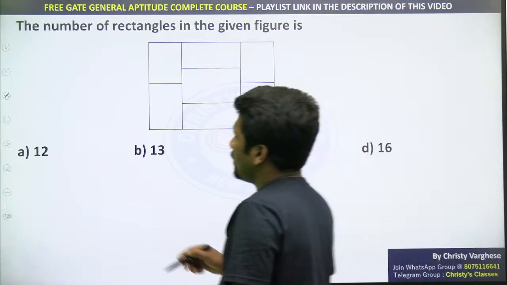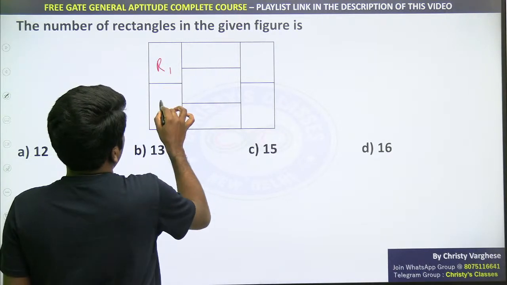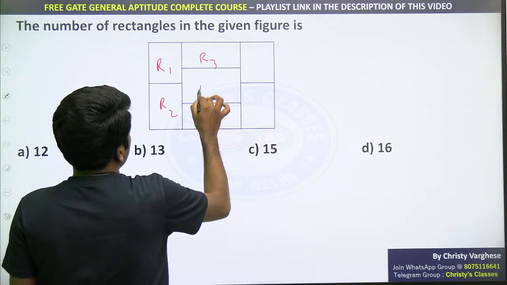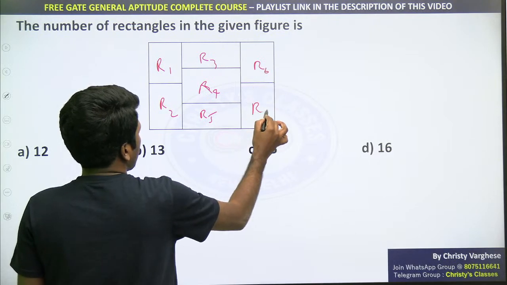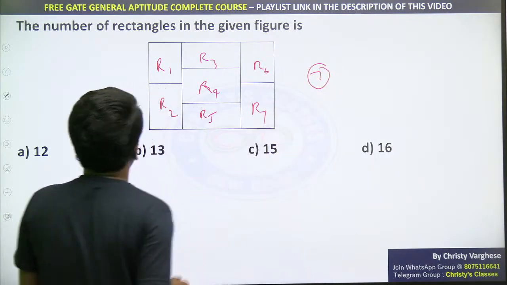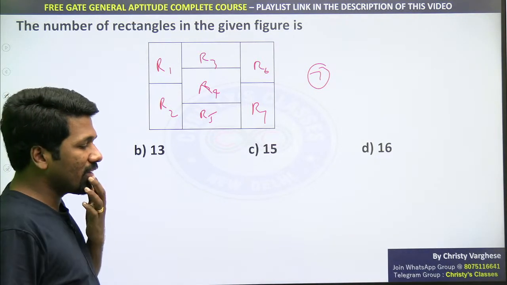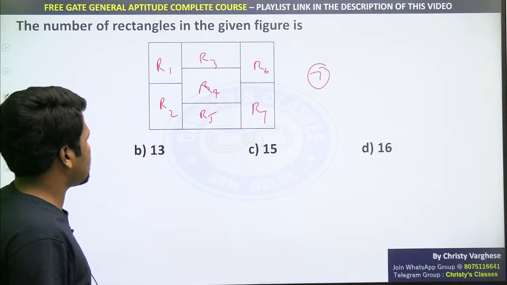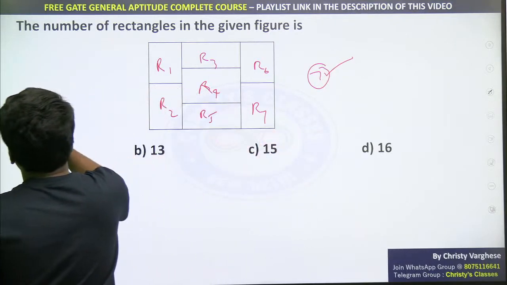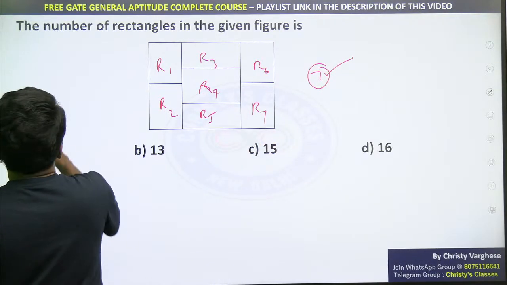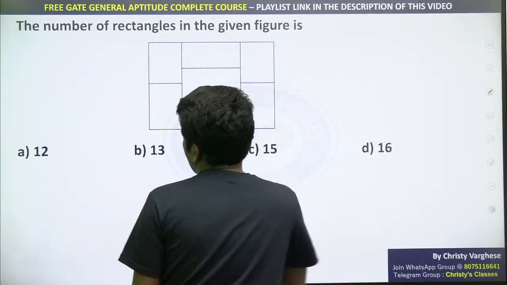Okay, I'll start explaining. So rectangles are asked. So this is rectangle 1, rectangle 2, rectangle 3, rectangle 4, rectangle 5, rectangle 6, rectangle 7. The most obvious 7 rectangles, all of you are clear now. That is not intersecting or overlapping with any other rectangles. Such 7 rectangles, hai na. Now we will go for the overlapping ones. Not overlapping, the rectangles formed by multiple rectangles here.